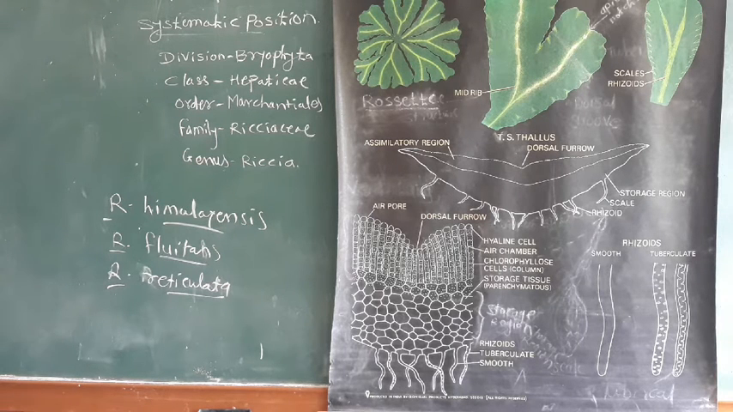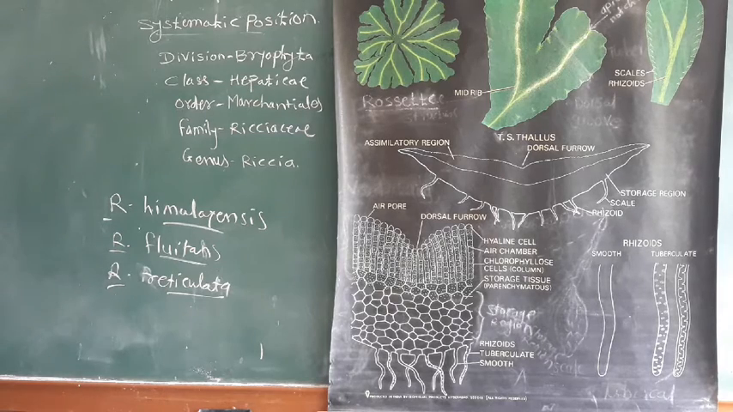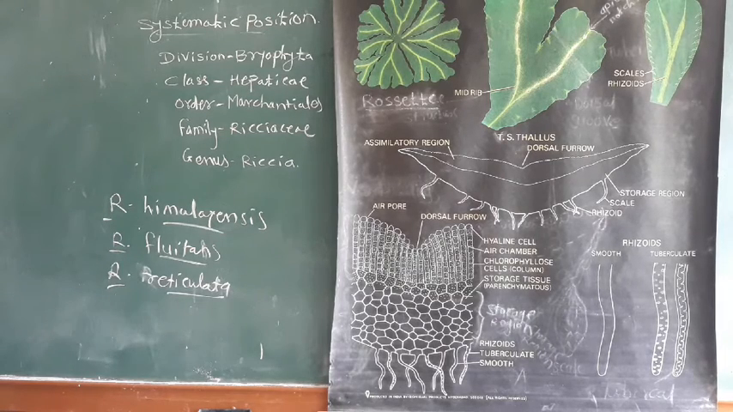Then the next point is distribution: where Riccia is distributed. Riccia is worldwide in distribution, meaning it can be found throughout the world. There are about 200 species of Riccia. They are widely distributed in tropical and temperate regions of the world, and about 30 to 33 species can be found in India, both in plains and hills.